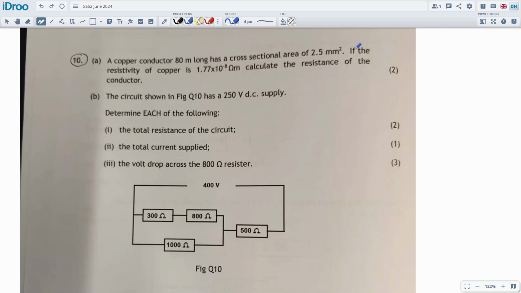It's a new question. The whole thing is new. It's part A, part B kind of mashed together. Part A is nothing to do with part B. They're really separate questions. It's just a little tail end question. These are the questions where we've got a copper conductor, cross-sectional area. This is resistivity. The question is on resistivity. And they're very simple questions to do.